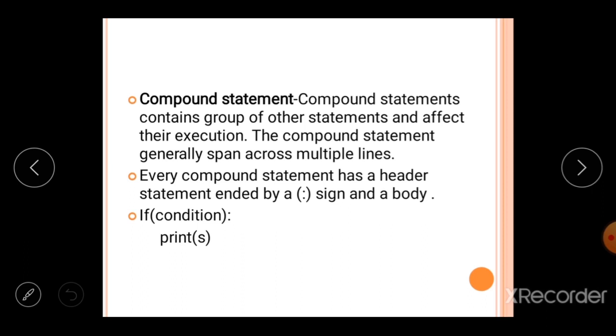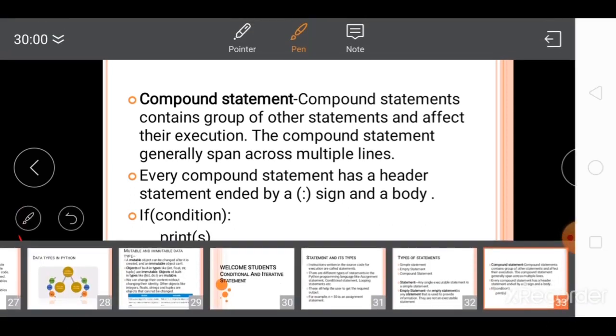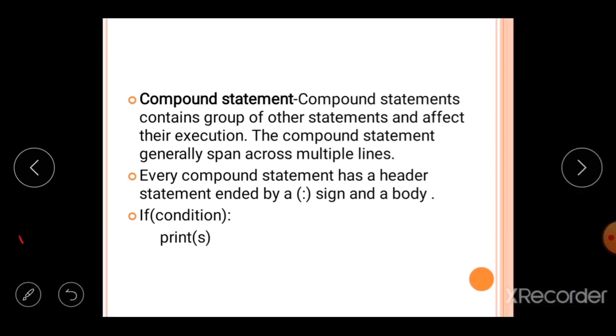As I am saying a group of statements, it means more than one statement is there. The compound statement can have 2 statements, 3 statements, or 10-20 statements depending upon the program. The compound statement is usually used with some type of block or group.